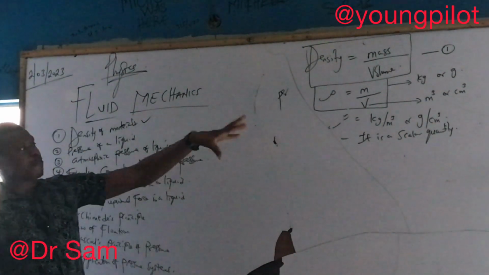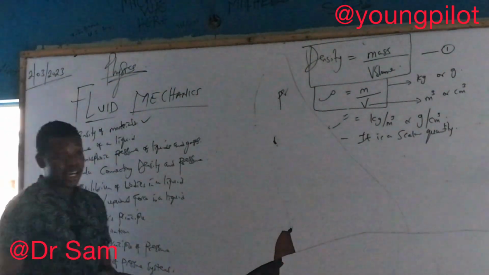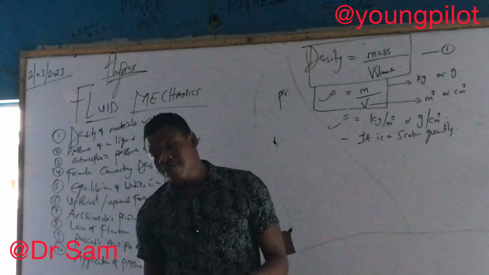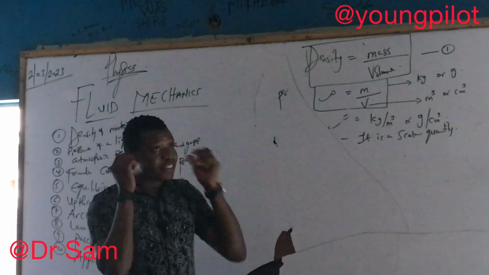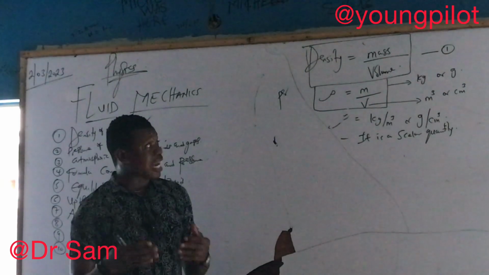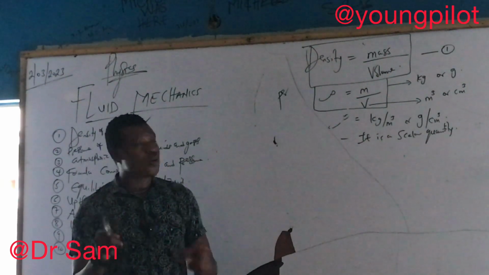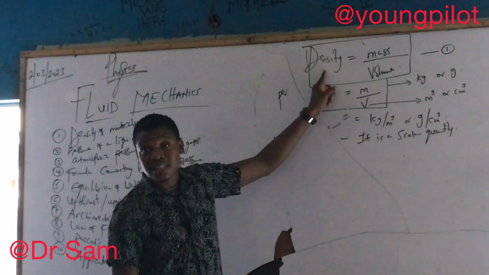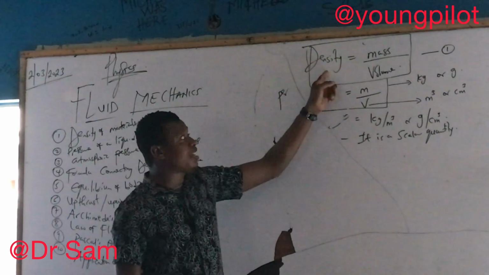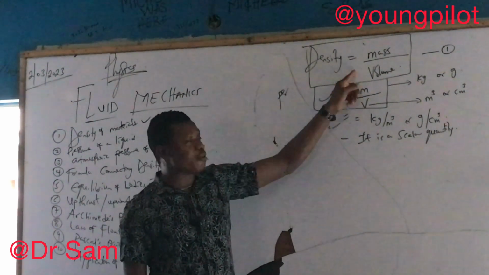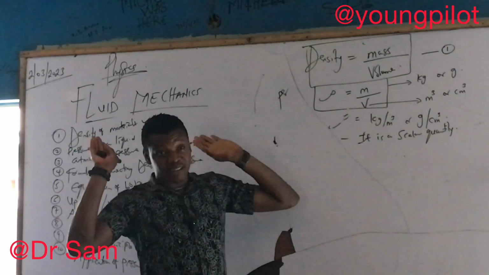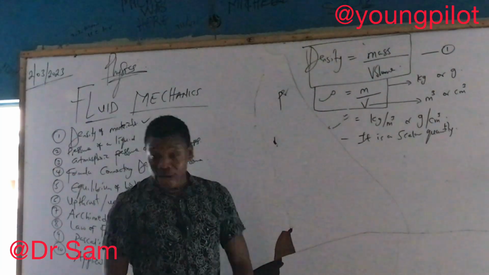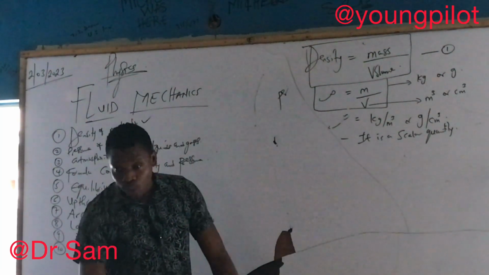All right, let's break down volume. Since we know it's a derived quantity, the good news about derived quantities is that they depend directly on two or more fundamental quantities. Please listen to physics carefully, so you'll not be cramming formulas. Why am I breaking down volume? Density is a scalar quantity. That means it's also derived. It is dependent on two quantities, mass and volume. But mass is fundamental. I can't break it further. But volume is derived. That means it can be broken down further to get other fundamental quantities out of it.